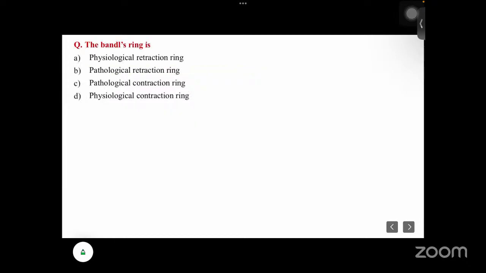Next is the Bandl's ring. What is it? Is it a physiological retraction ring, a pathological retraction ring, or a physiological contraction ring? Bandl's ring is the pathological retraction ring.